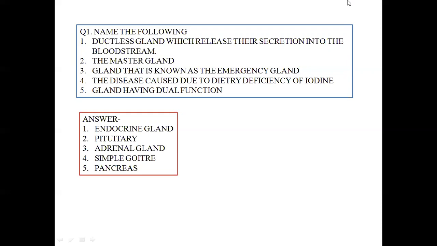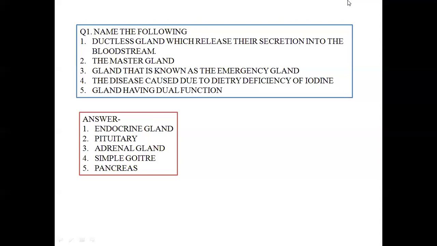Exocrine glands are the glands that pour their secretion by means of a duct towards the target organ or cell. So over here the answer is endocrine gland. That means endocrine glands are the glands which release their secretion into the bloodstream.